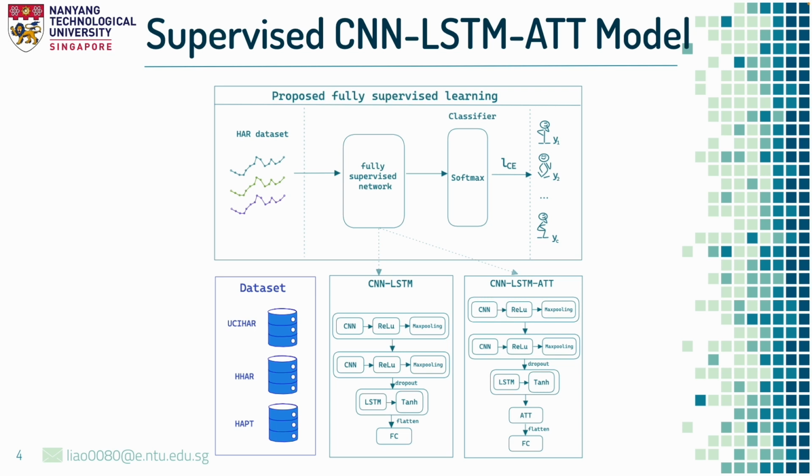Here is the architecture of supervised learning. First, the HAR datasets will be pre-processed and passed to the supervised learning model. There are 2 convolutional layers, followed by 1 LSTM layer, 1 attention layer, and a classifier. In this paper, we aim to investigate the attention layer effect. Hence, we compare the performance between the CNN-LSTM model and the CNN-LSTM attention model.